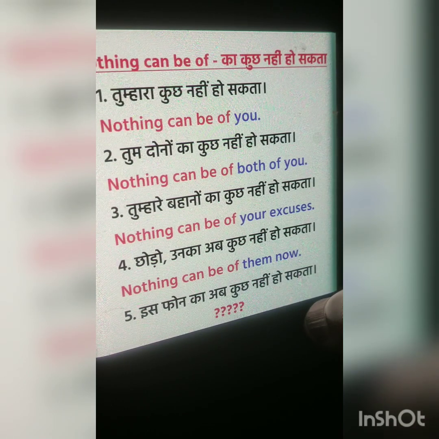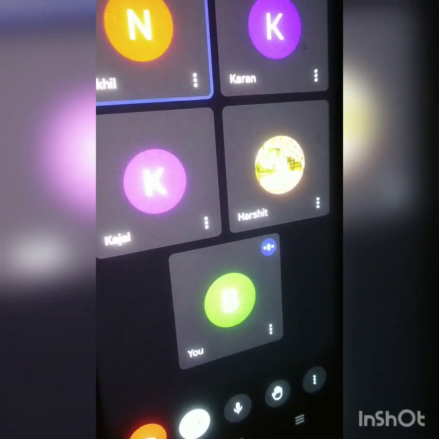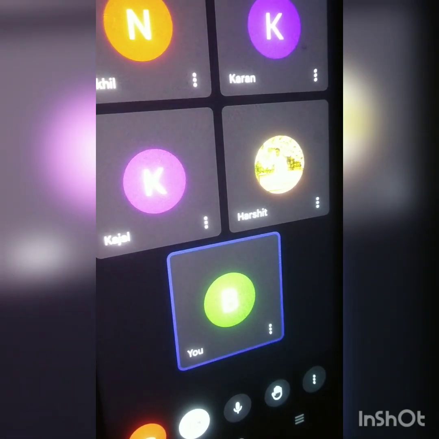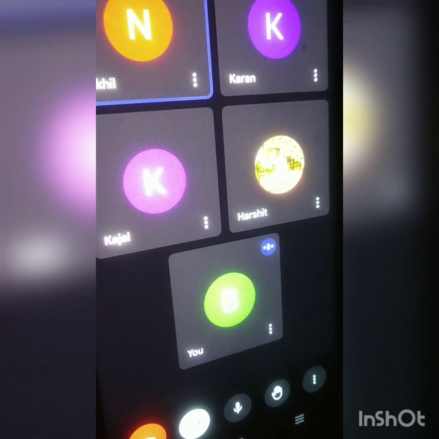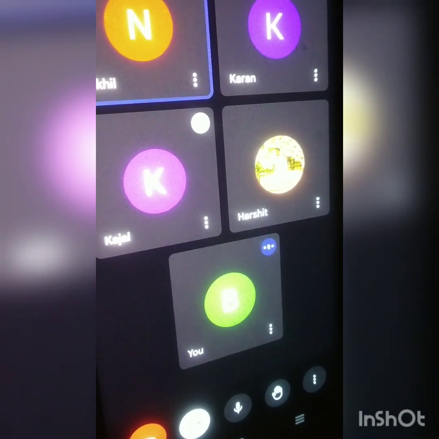So whenever you get any sentence like that, you have to add "nothing can be of". After that, the remaining part of the sentence, and your sentence is complete. How to remember? The mind knows the picture and it always remembers the picture. That's why I gave you the pictures of smashed, broken, chipped, cracked. I think there will be no problem with the pictures shown here. So whenever something in the kitchen is broken, you can say it is cracked or chipped or broken or smashed. Right?